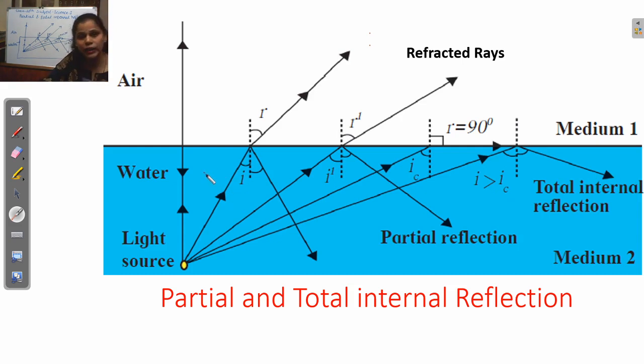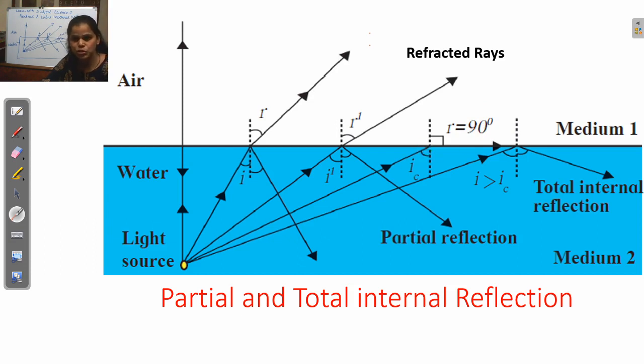And what is total internal reflection? When the light rays enter from the denser medium to the rarer medium, the angle of incidence is smaller than the angle of refraction. When we increase the value of I, the value of R also increases, and in a specific position the angle of refraction is 90 degrees.